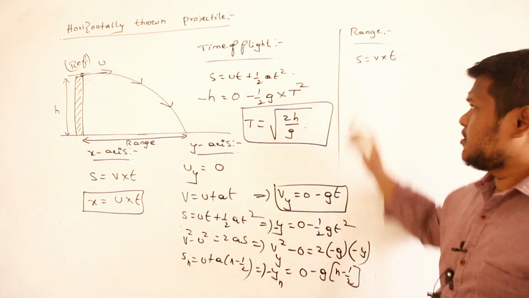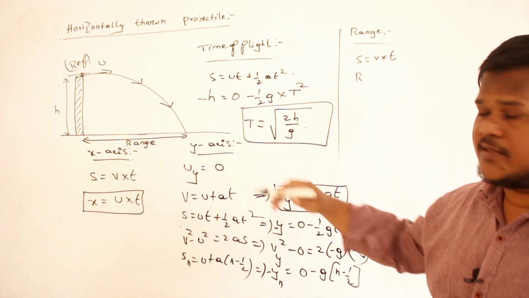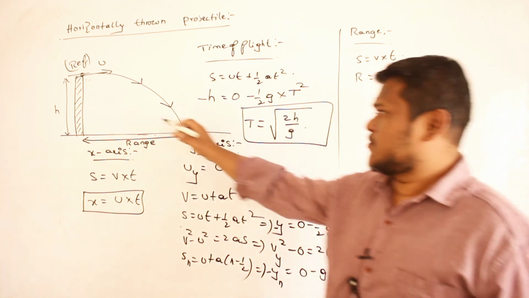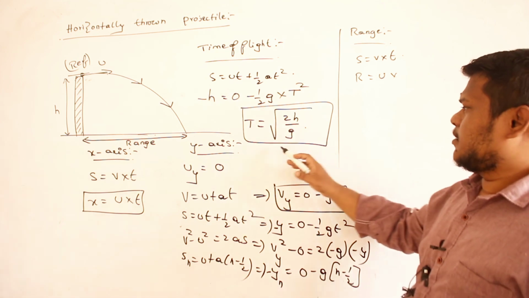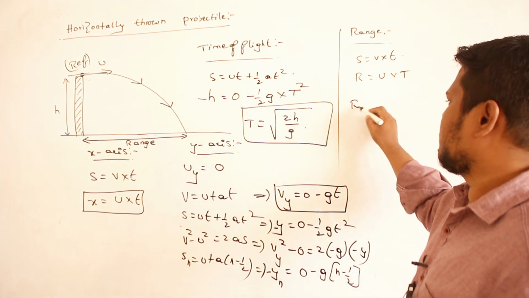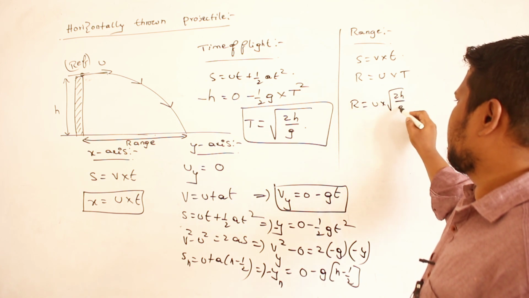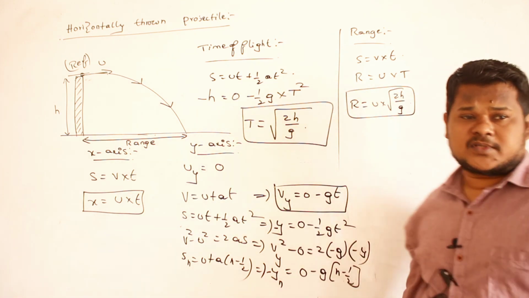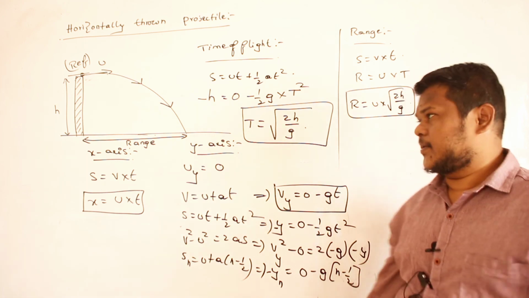Instead of displacement, I can write R. R means range, horizontal distance. Velocity, u, because along the x-axis velocity is u only. Time taken, we have already calculated: root 2h by g, capital T. So R is equal to u into root 2h divided by g. So this is the equation to calculate the range of the projectile for horizontally thrown bodies. Is it clear? Okay.